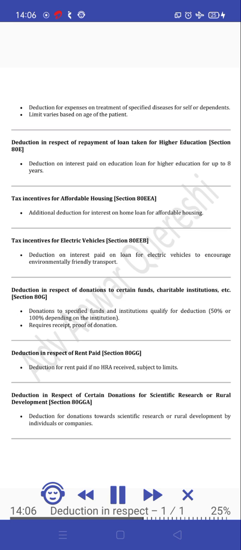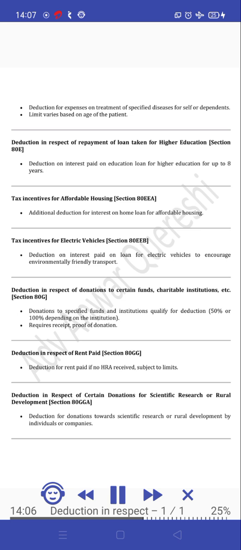Deduction in respect of donations to certain funds, charitable institutions, etc. Section 80G. Donations to specified funds and institutions qualify for deduction, 50% or 100% depending on the institution. Requires receipt, proof of donation. Deduction in respect of rent paid, Section 80GG. Deduction for rent paid if no HRA received, subject to limits.